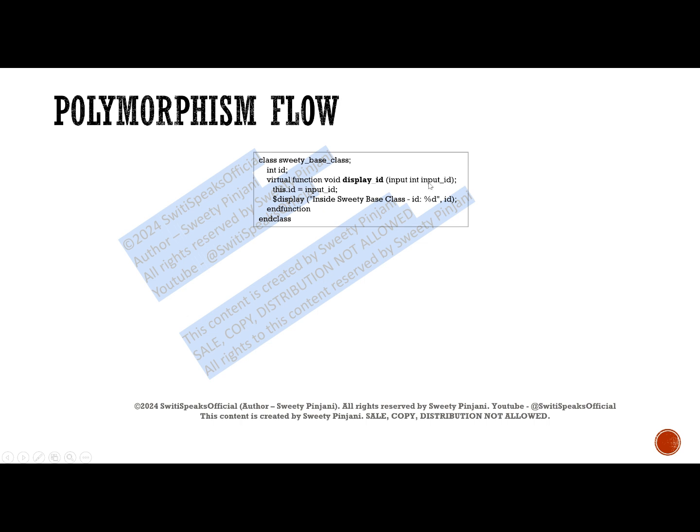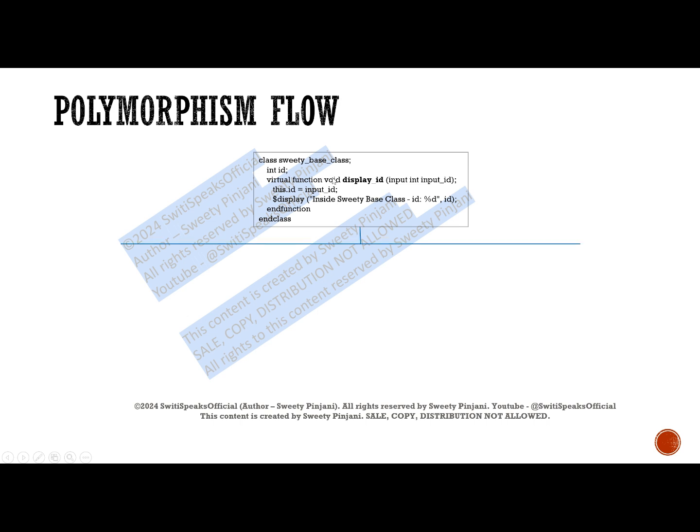The name of input is input ID. This will be input by the user. Whatever input user is giving me, I am assigning to the class variable. ID is my class variable. And then I am displaying inside base class and the ID. This will be my base class in which I have display ID, which is a virtual function.